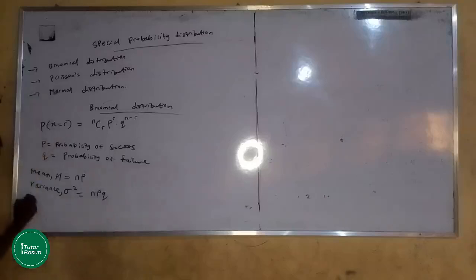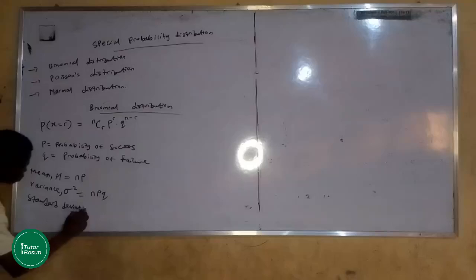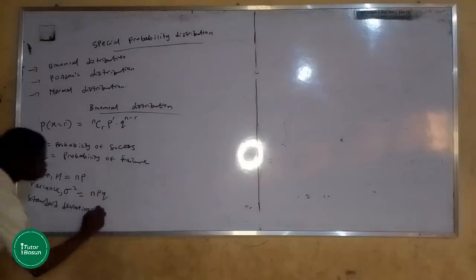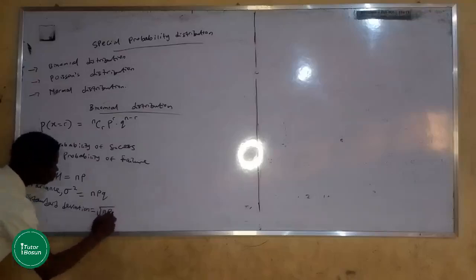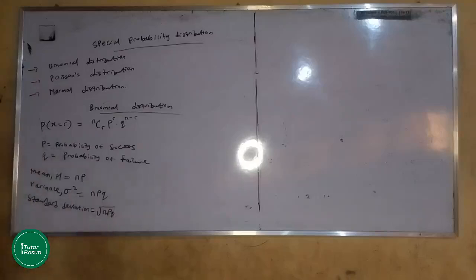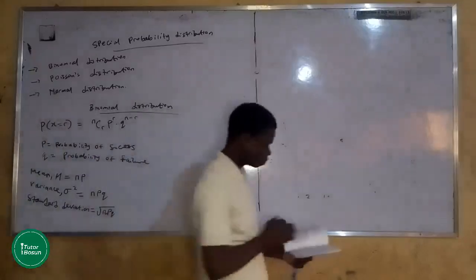The standard deviation is given as the square root of npq. Remember, standard deviation is just the square root of variance.